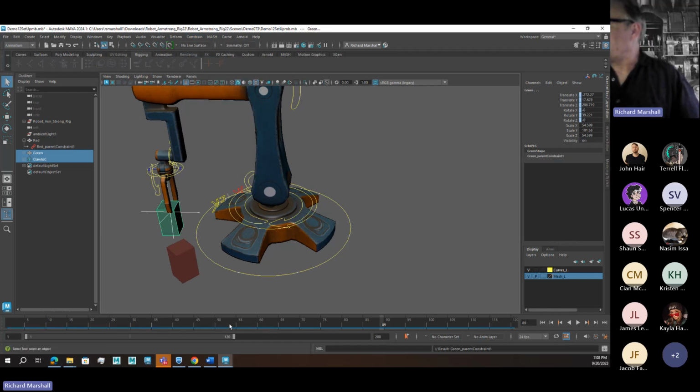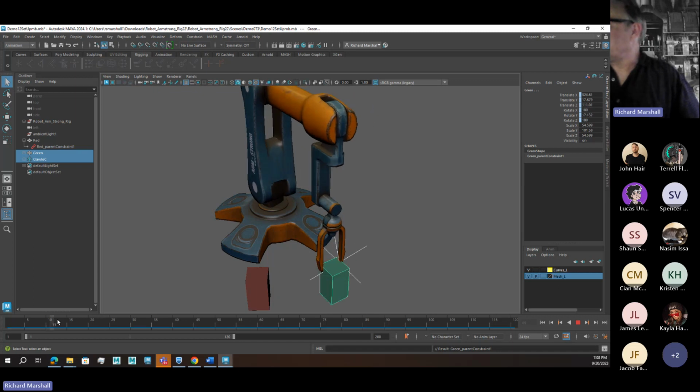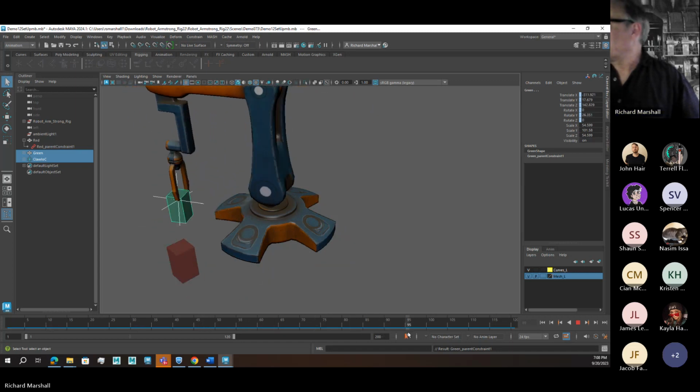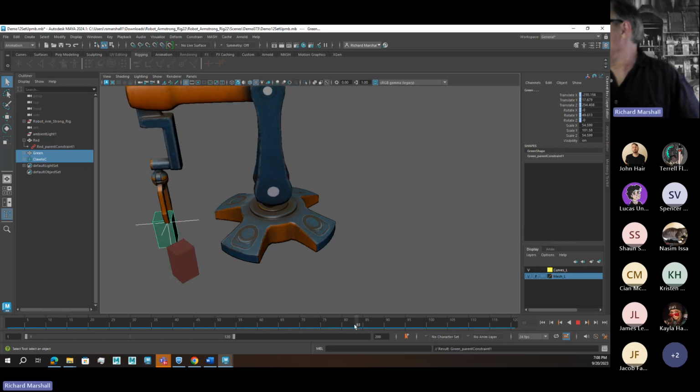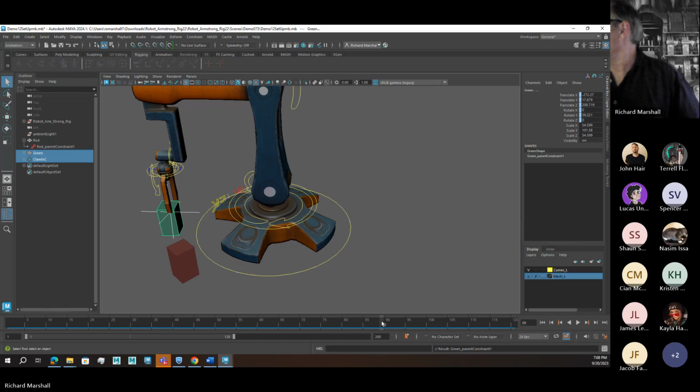Now you see that box is attached here. We're going to go through the same process. This is where he's going to pick it up, so we can pick it up in frame 90.